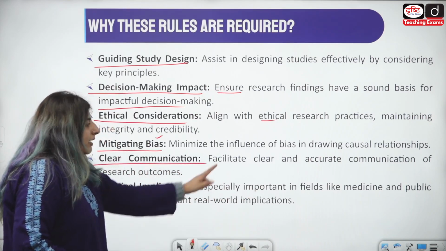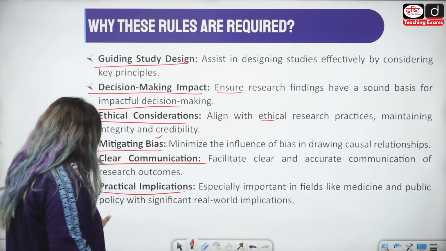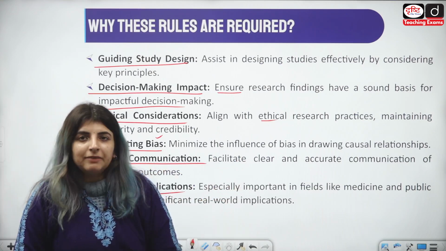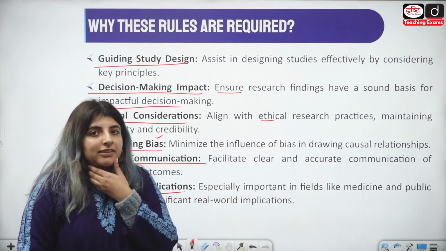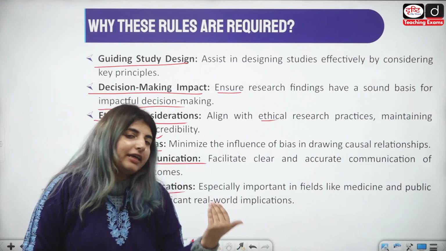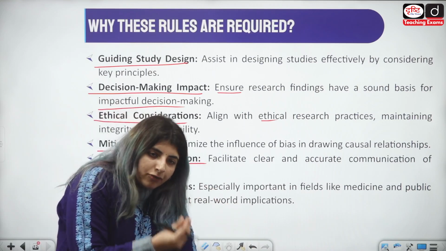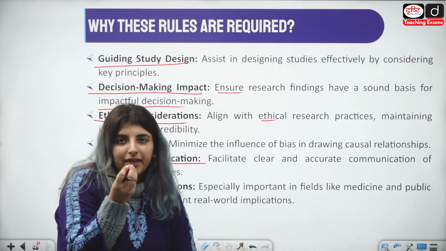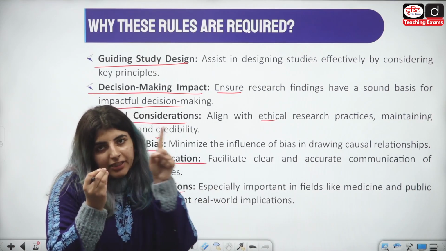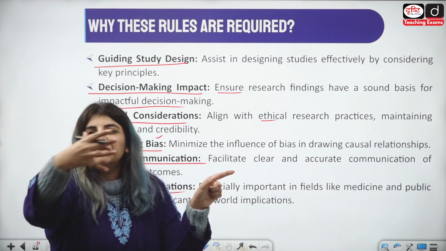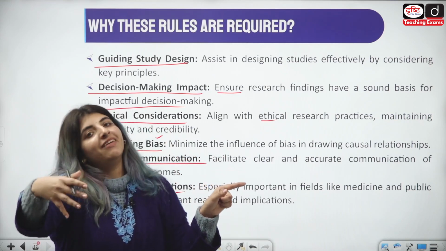Practical implications, important in fields like medicine and public policy with significant real world implications, so that अगर आप कोई medicine, you're creating some sort of medicine to cure cancer, migraine, etc. Real world में from a sample, you know that of course this is the cause, ठीक है? ये medicine से affect क्या होगा? That migraine से छुटकारा मिल जाएगा. तो मैं इसको from a sample to the population I can generalize the same thing.